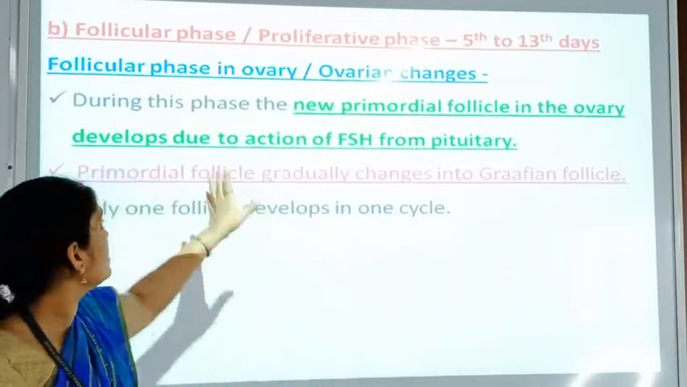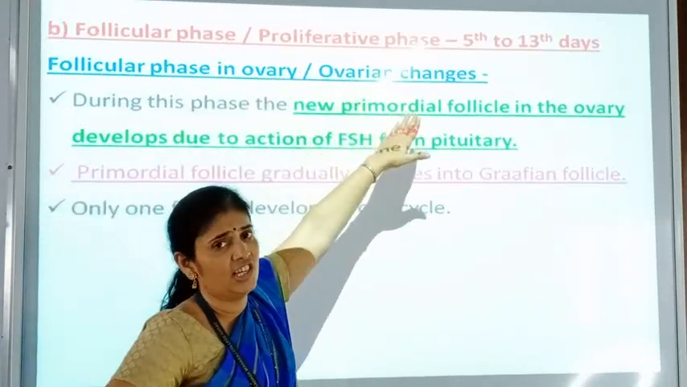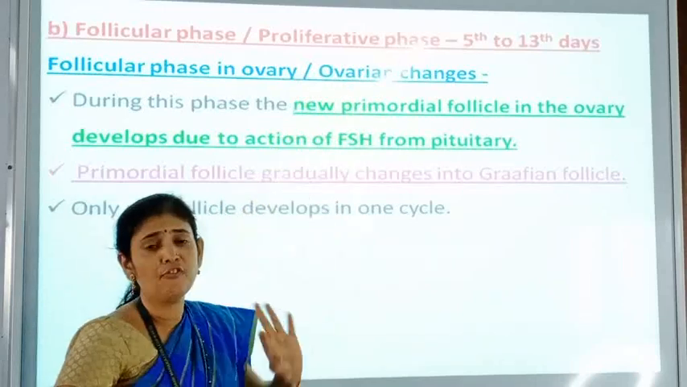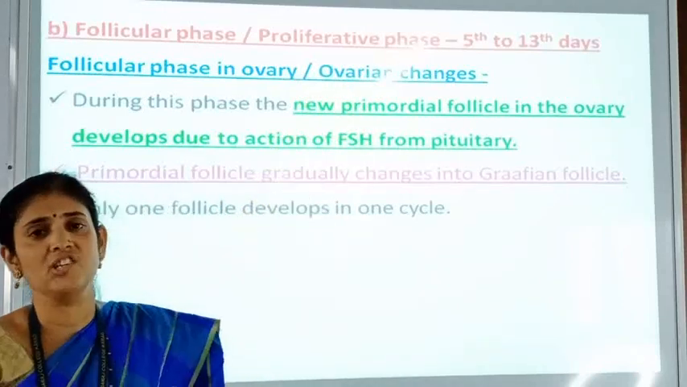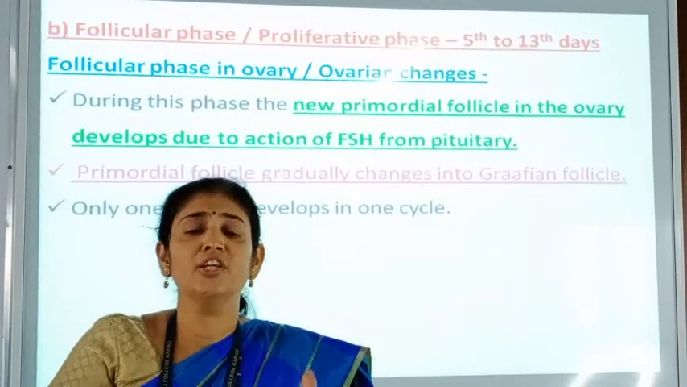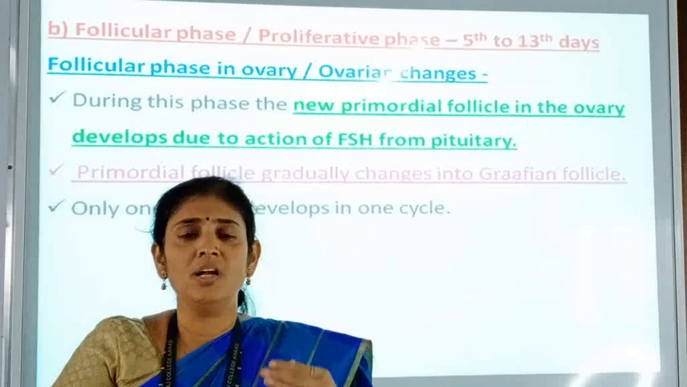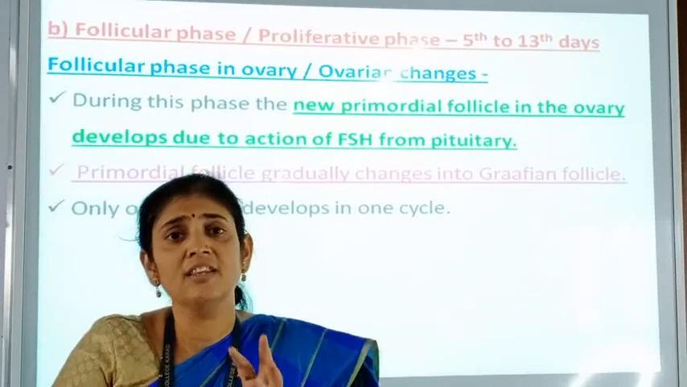So here this follicular phase in the ovary is called the ovarian changes, and the proliferative phase is called the uterine changes. Simultaneously the changes are taking place in the uterus as well as in the ovary. First we have to see what changes are taking place in the ovary.